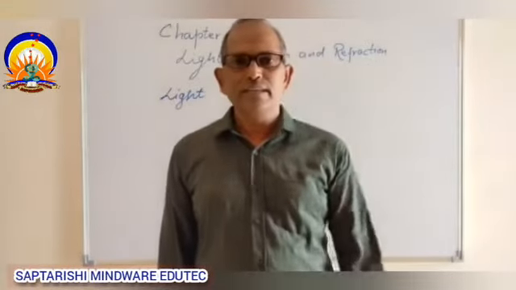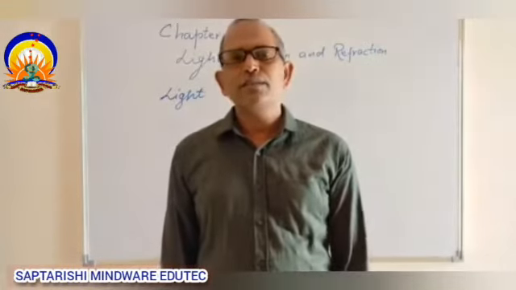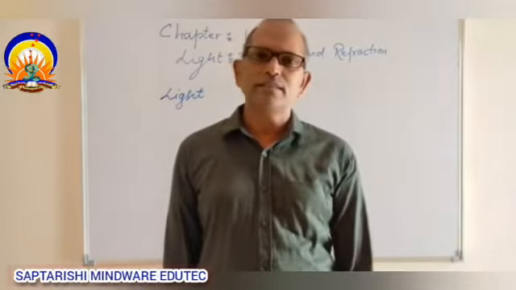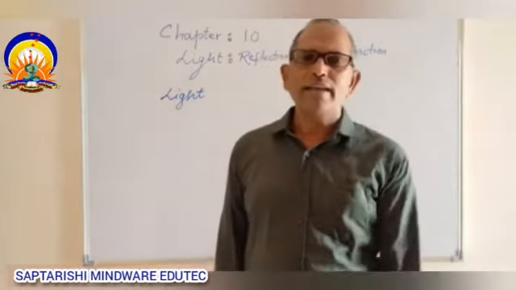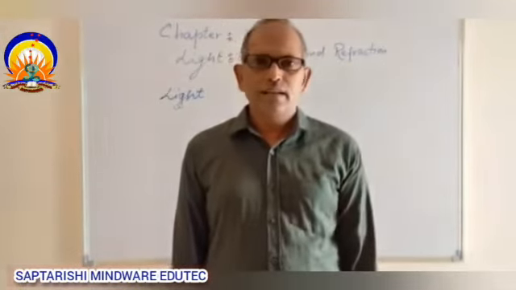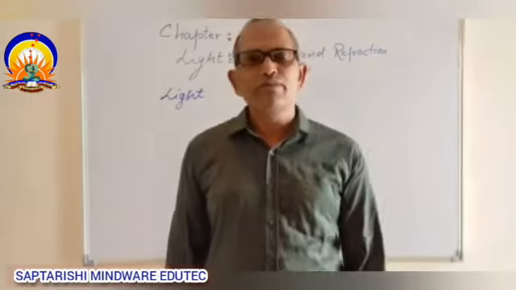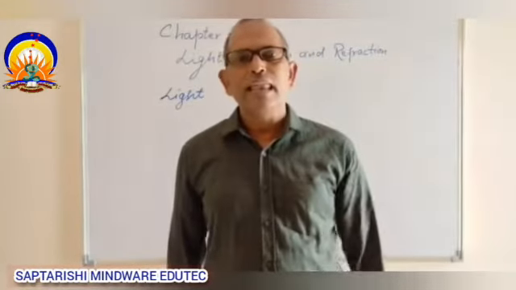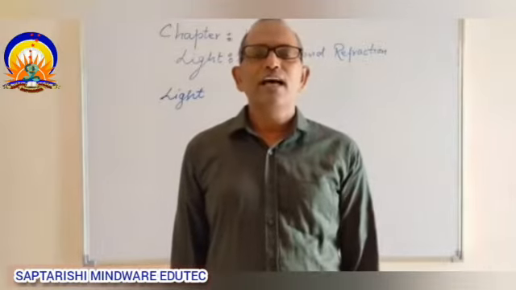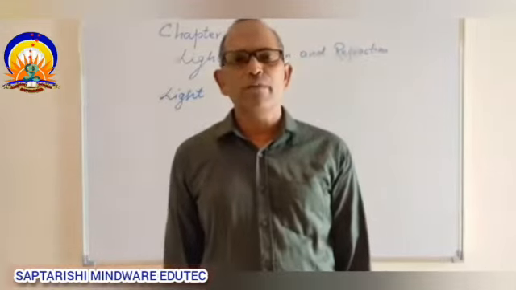Newton said light is a corpuscle, a weightless stream of particles. Then came Huygens, who put forward his wave theory. But the main problem with his wave theory was that he considered light as a mechanical wave, just like sound wave.